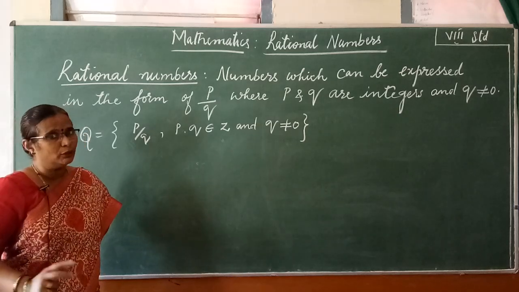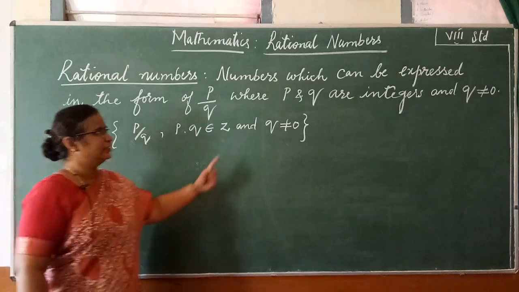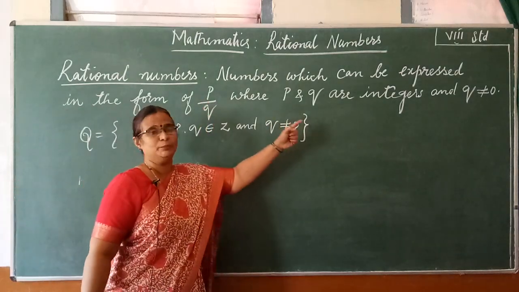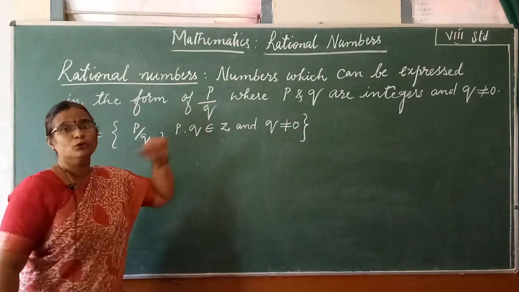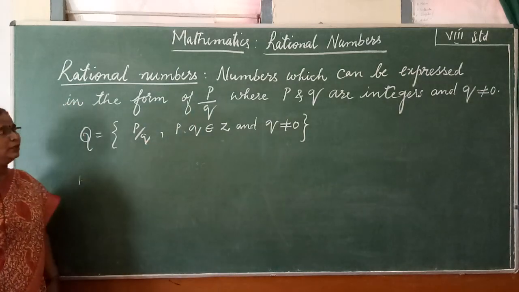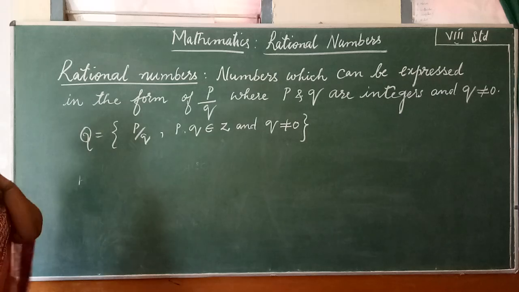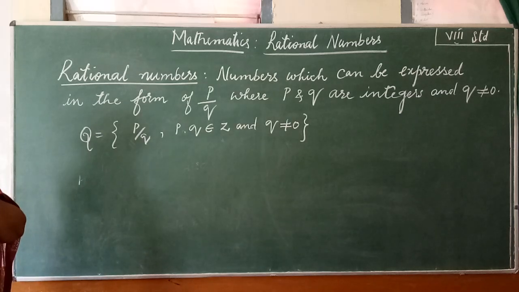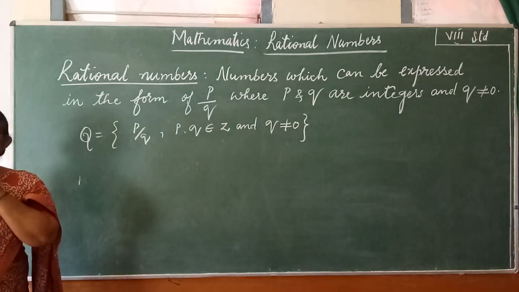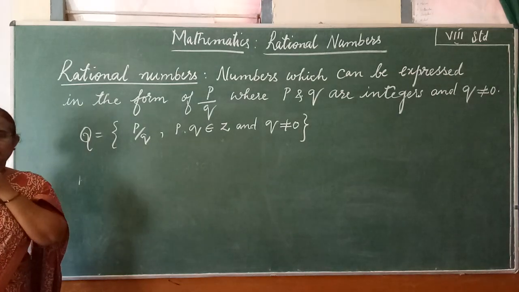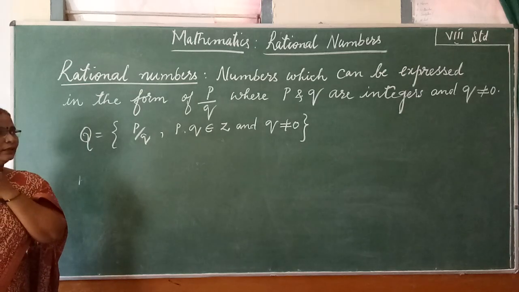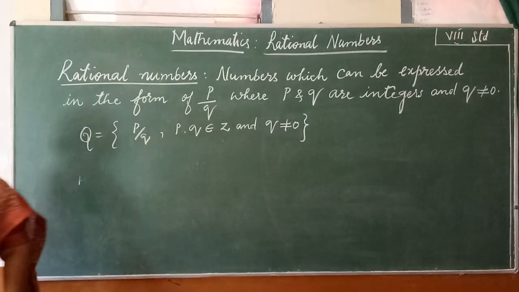But there are two conditions. Which are those two conditions? This p and q must be integers and q cannot be equal to 0. The value of q should not be equal to 0. What happens if the value of q is equal to 0? The value will be indefinite. So any number divided by 0 is undefined. So we cannot consider q as 0.